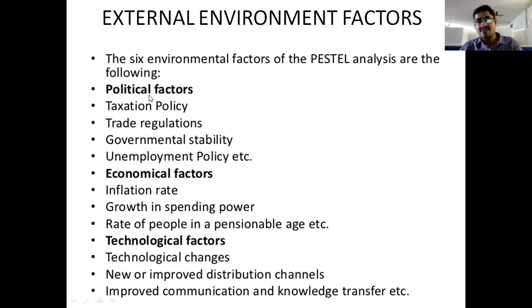The political factors, right? Our political factors are these trade regulations, taxation policies, government stability, and unemployment policies. These all things will change based upon the politics, based upon the political leaders.